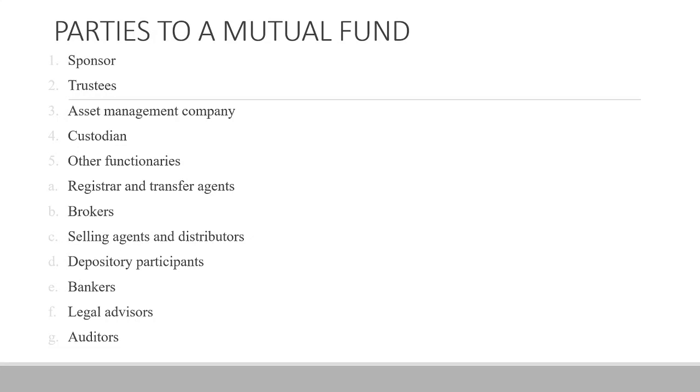In this session, let us understand the different parties to a mutual fund. There are different parties involved in a mutual fund. They are the sponsor, trustees, asset management company, custodian, then the other functionaries like the registrar and transfer agents, brokers, selling agents and distributors, depository participants, bankers, legal advisors and auditors.